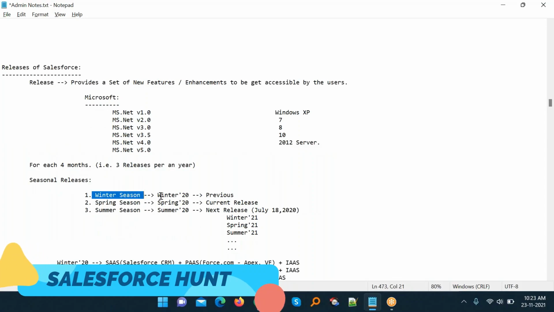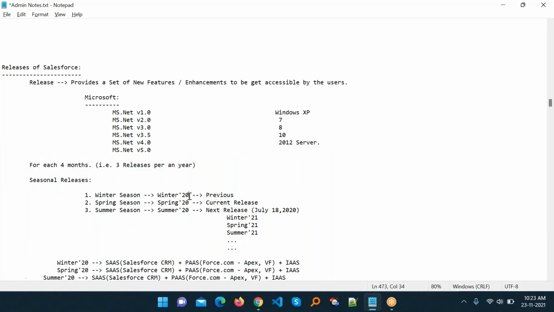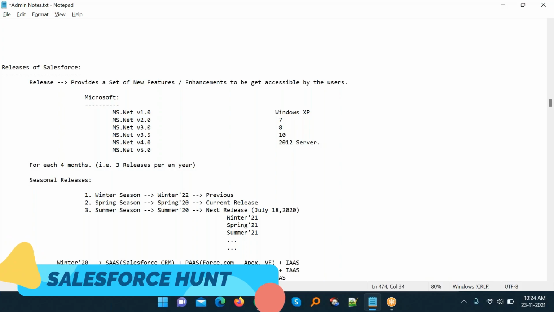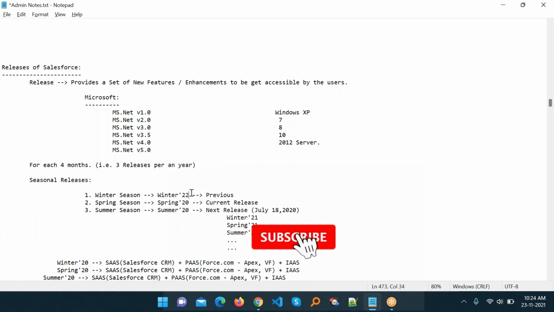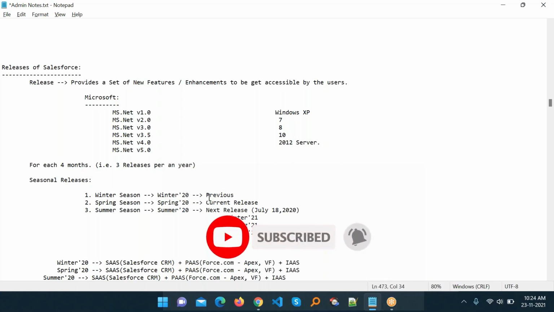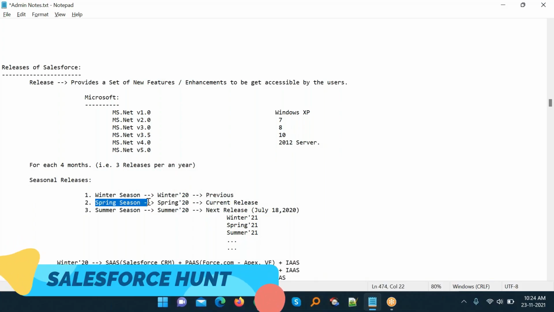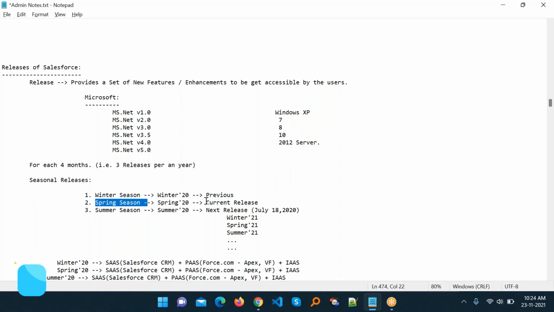So the winter season is called Winter 20. Nowadays you can see Winter 22, like that. And in the upcoming year you can see Spring 22 and Summer 22. Previously Winter 20 was current, and in the upcoming session you can see Spring 20 as the current release. Nowadays the current release is Winter 22, so don't worry about that.